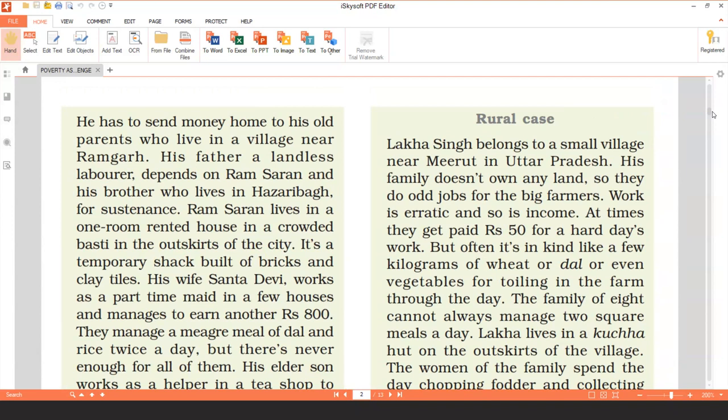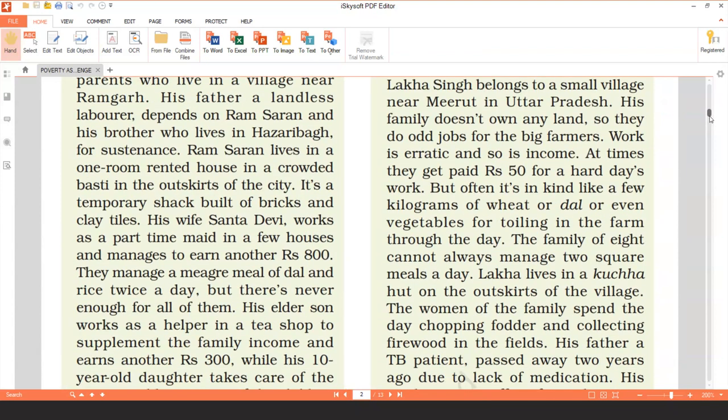They eat only rice and dal, and that too only twice a day. But there is never enough for all of them. They only have that much which can partially fill their stomach. They don't have any leftovers at all.